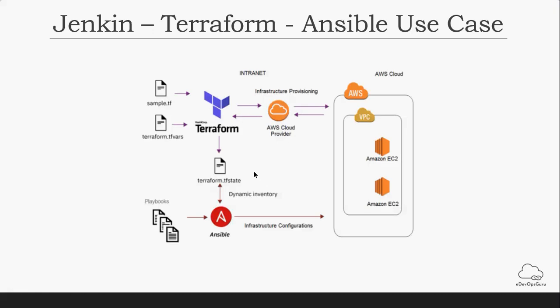Then we'll create an Ansible playbook where we use that EC2 instance as a slave node, and we'll install an Apache 2 server there using Jenkins.